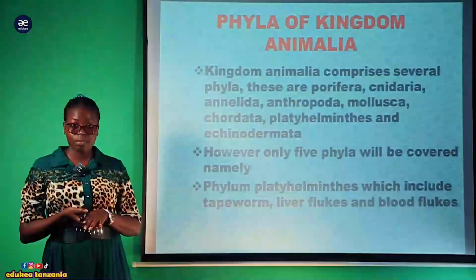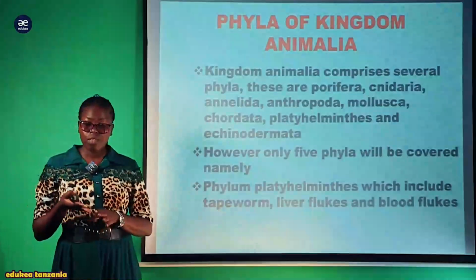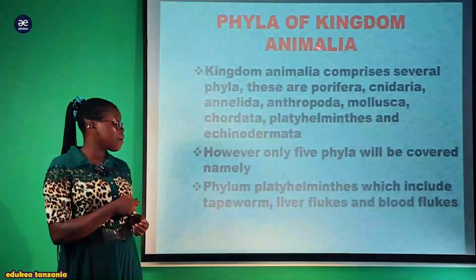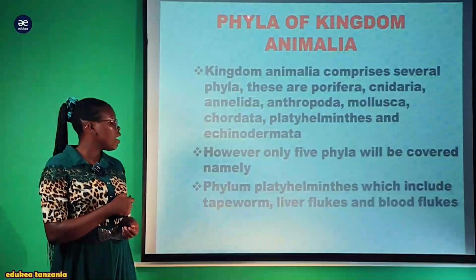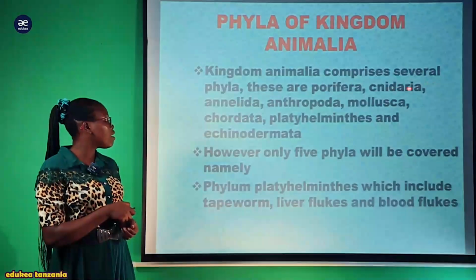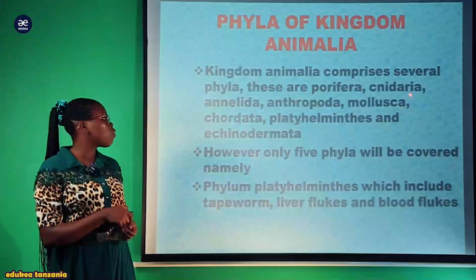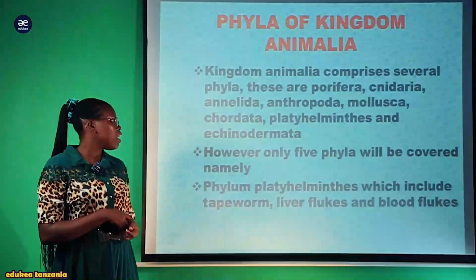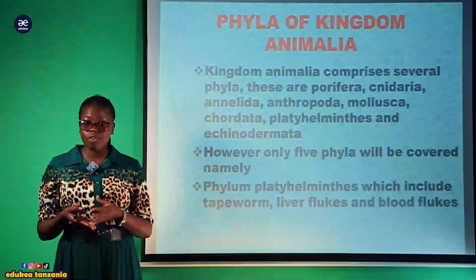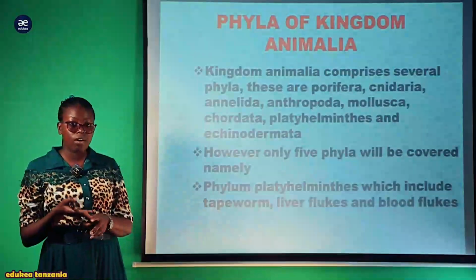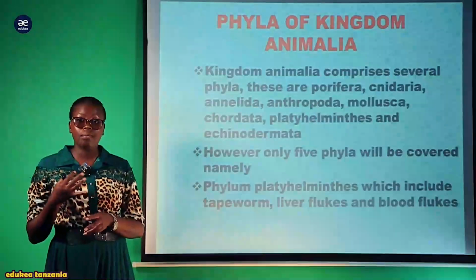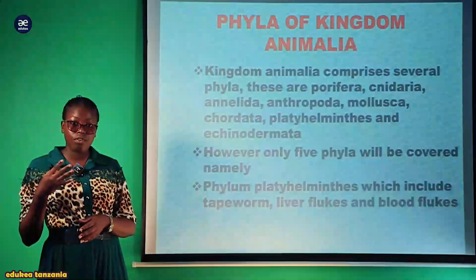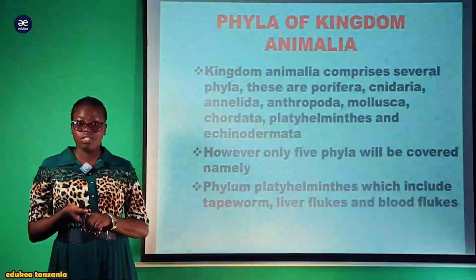Now, phyla of the kingdom Animalia. As we have already seen in our subsections, the kingdom Animalia comprises several phyla: Porifera, Cnidaria, Annelida, Arthropoda, Mollusca, Chordata, Platyhelminthes and Echinodermata. But at your form 4 level, we are going to look at the main five phyla. The others you will discuss in detail at university level or advanced level.